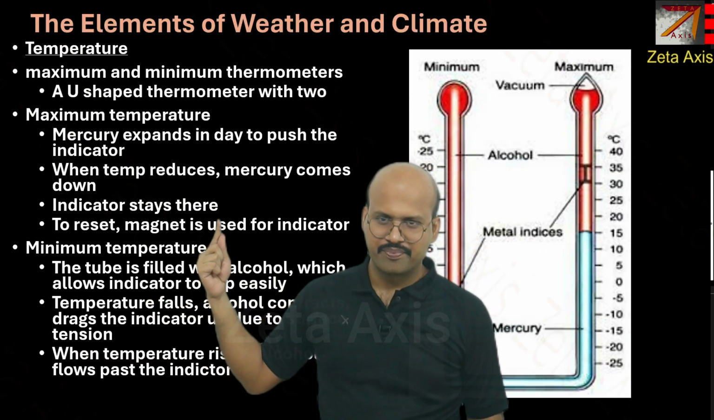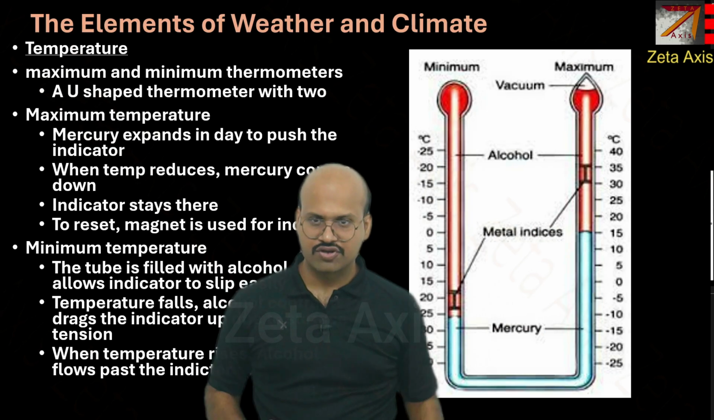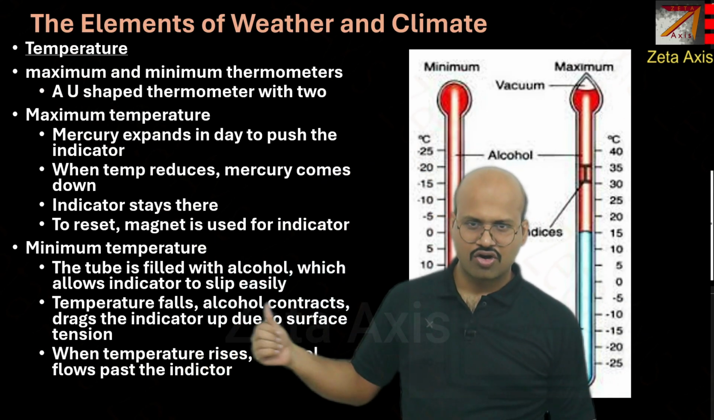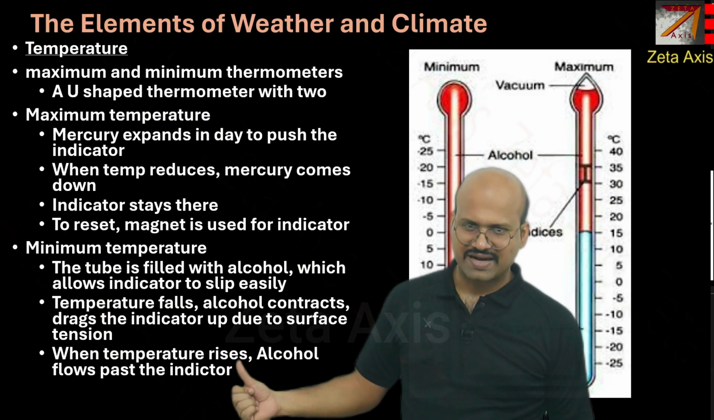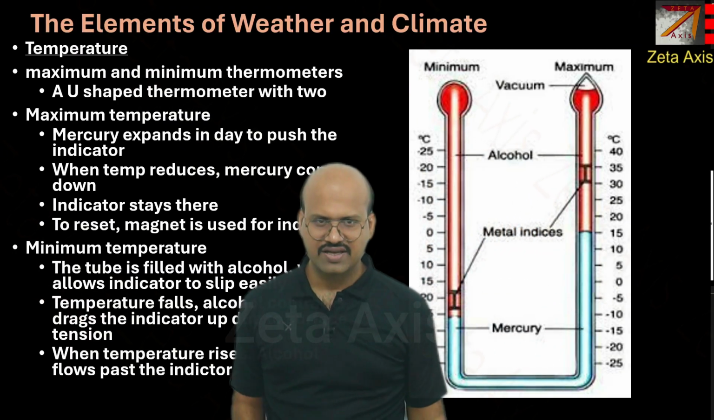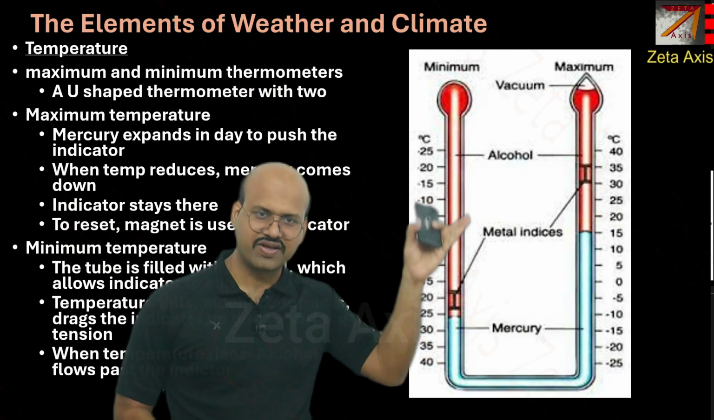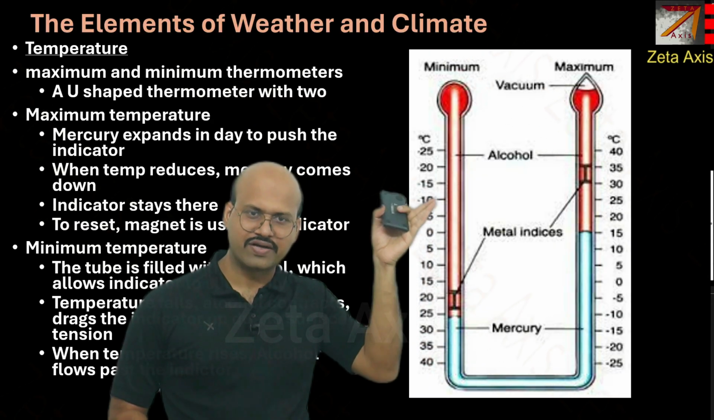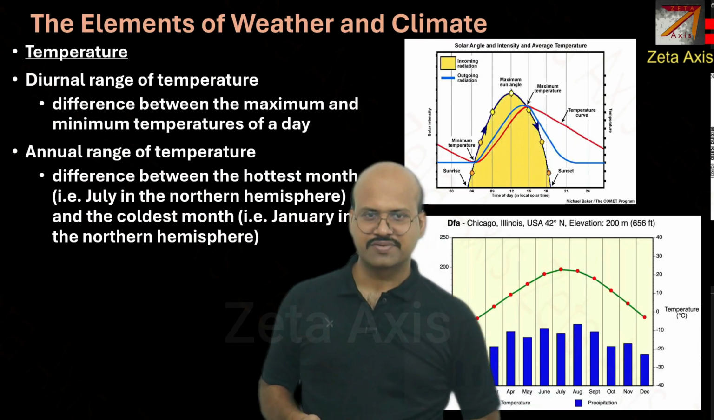Similarly, for the minimum thermometer, the tube is filled with alcohol. So here we have alcohol and here we have mercury. Temperature falls, alcohol contracts, drags the indicator up due to surface tension. When temperature rises, alcohol flows past the indicator. So when temperature falls, this will contract, the indicator will rise up in this column, and it will reach the minimum temperature position. So it will indicate the minimum temperature.